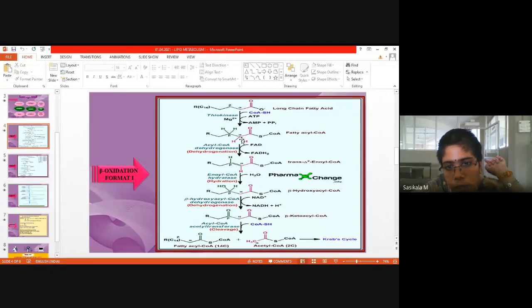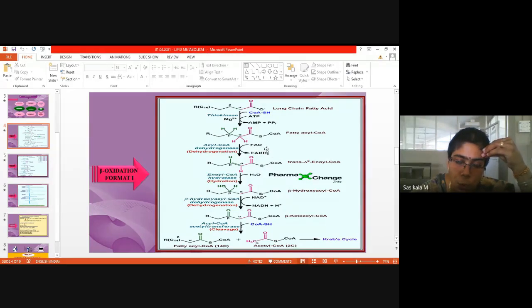2 hydrogens at alpha and beta position. One hydrogen from the beta position and one from the alpha position is removed. So FADH2 will be formed, and this gives an unsaturated bond, or a pi bond, between the alpha and beta position. Since one hydrogen from alpha and one from beta is removed by FAD, FAD is the coenzyme that converts into FADH2.